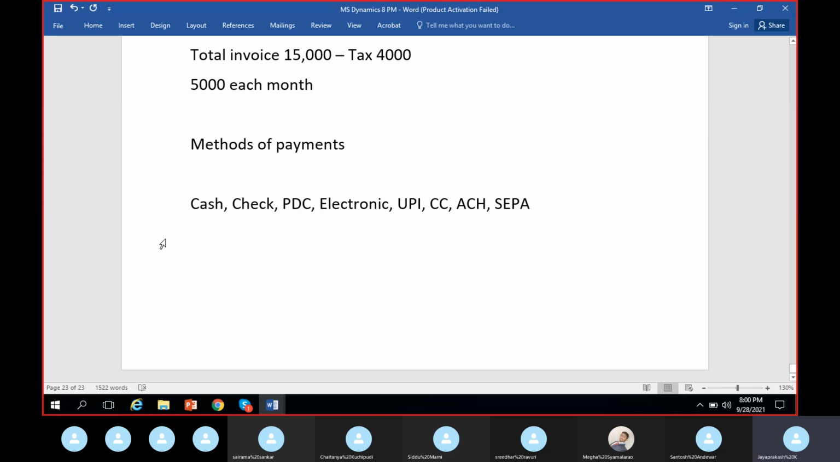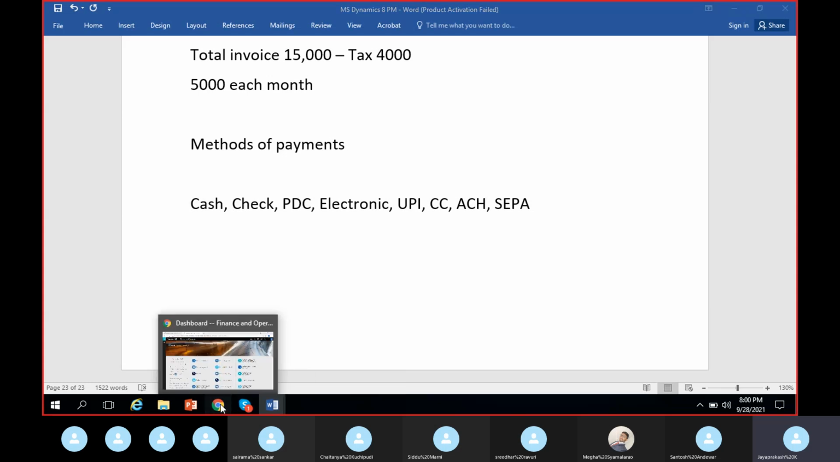That's all. So you just have to understand, all the methods of payment will work in the same way. You just have to understand the logic as well as the menu details and information in the menu so that you can configure your own methods of payment as you wish. Okay, so we will go back to Dynamics.